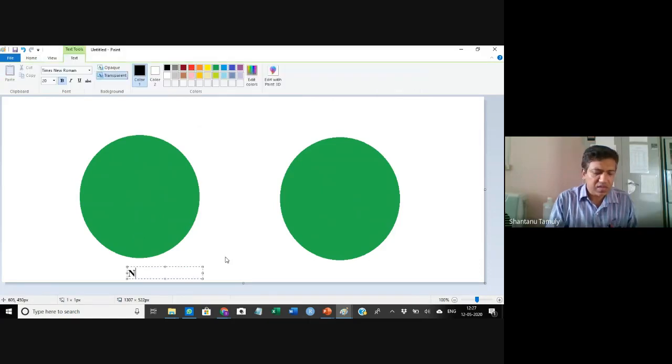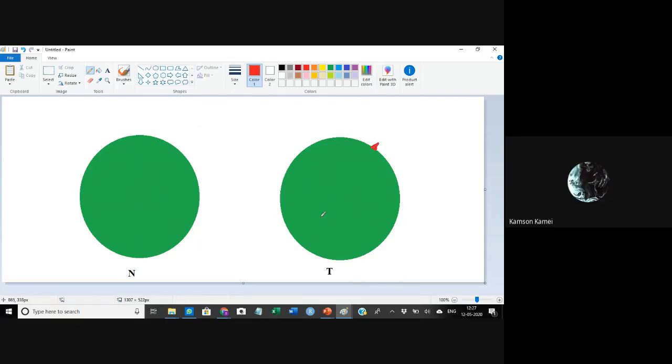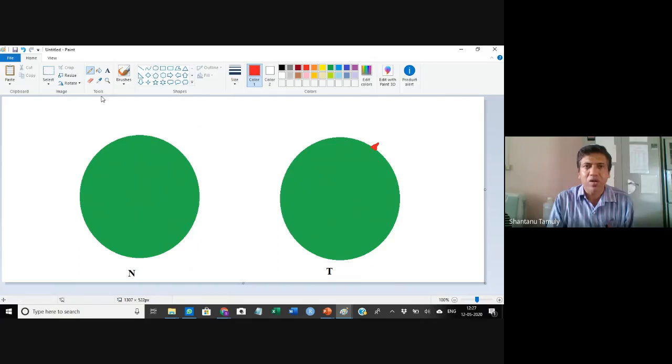This is a normal cell, and this is a tumor cell. Both cells belong to the same tissue. They look similar, but if you look into it, you will find that the tumor cell expresses some antigen which is not present over here. These tumor cells, on their surface, will be expressing some kind of antigens which is not present in the normal cell.